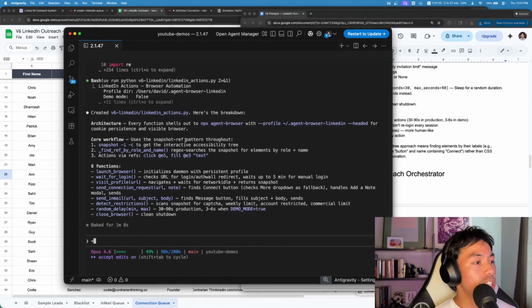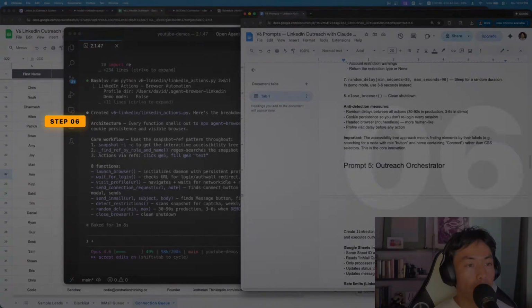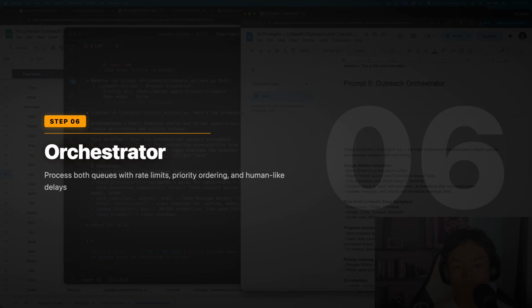Okay, cool. So it finished cooking and gave us the summary on what's going on here. You can see that the workflow pretty much consists of taking snapshots and getting the accessibility tree of the page, and that's what makes this less bloated. Playwright, on the other hand, uses a lot of tokens, and this Vercel project was really the innovation to this whole thing. But moving on, we have prompt 5, and this is what ties everything together.